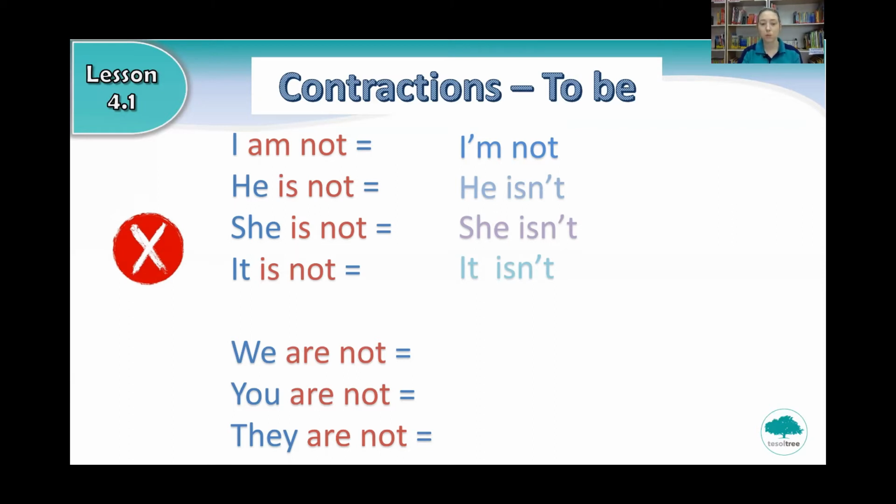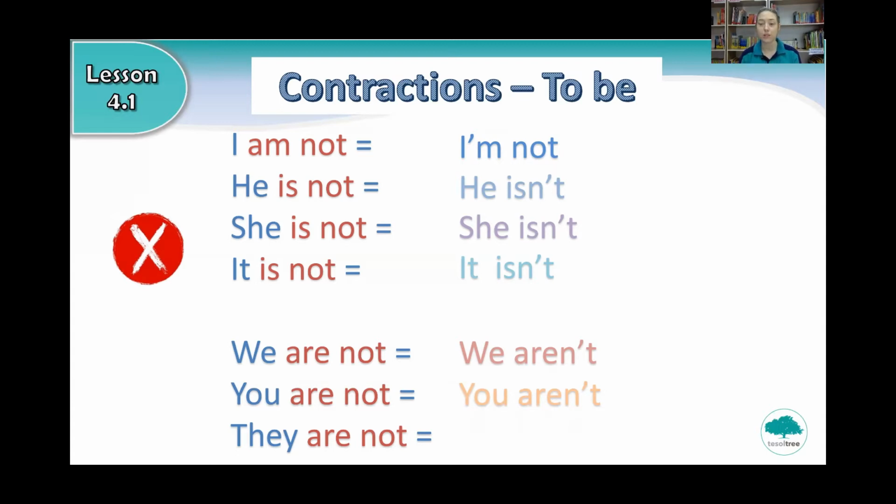What about we are not? Do we say we isn't? No. Do we say we'm not? No. We say we aren't. Can you say we aren't? And what about you are not in a short way? Very good.